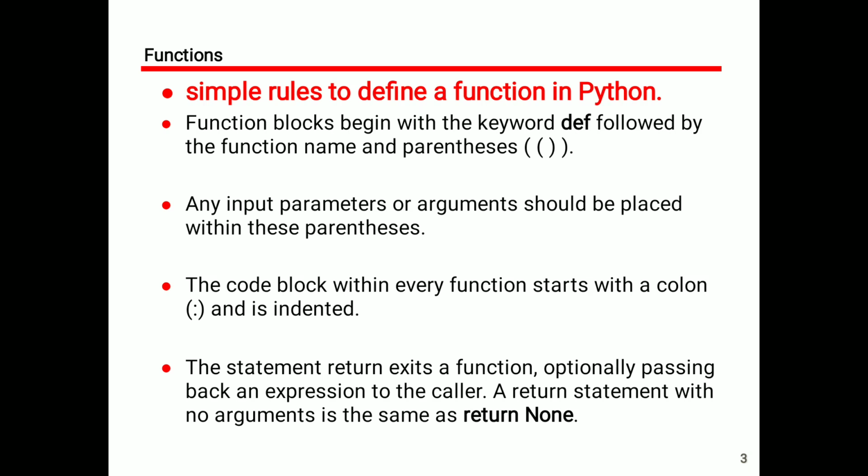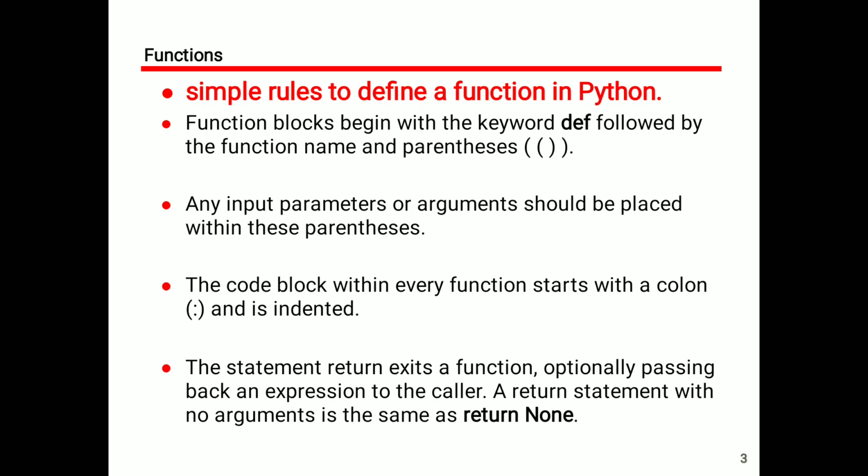Any input parameters or arguments should be placed within these parentheses. In parentheses, no arguments is possible, one argument is possible, and more than one argument is also possible. Based on our requirement, we give the arguments to the function.